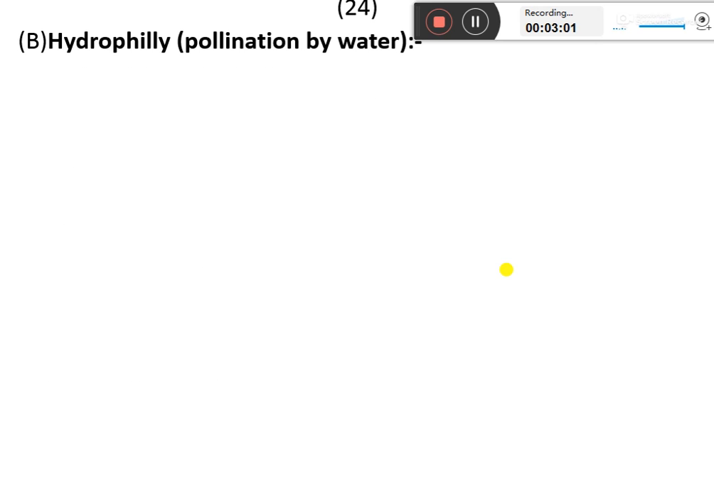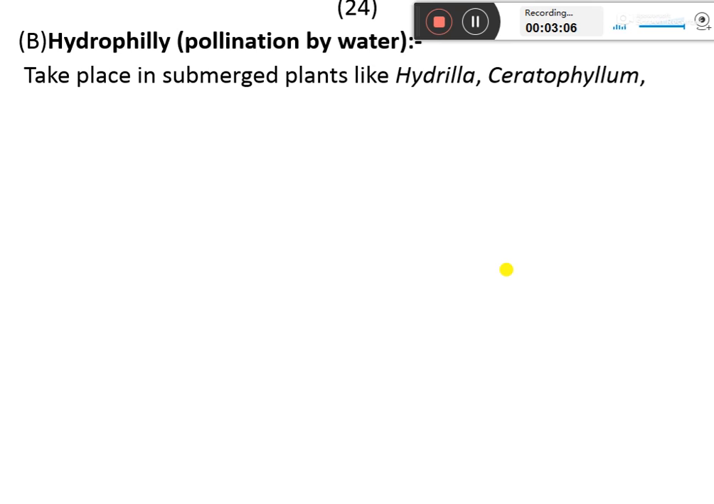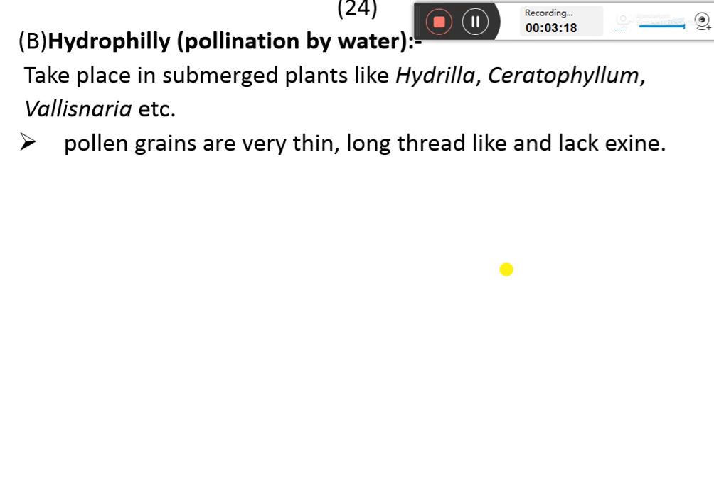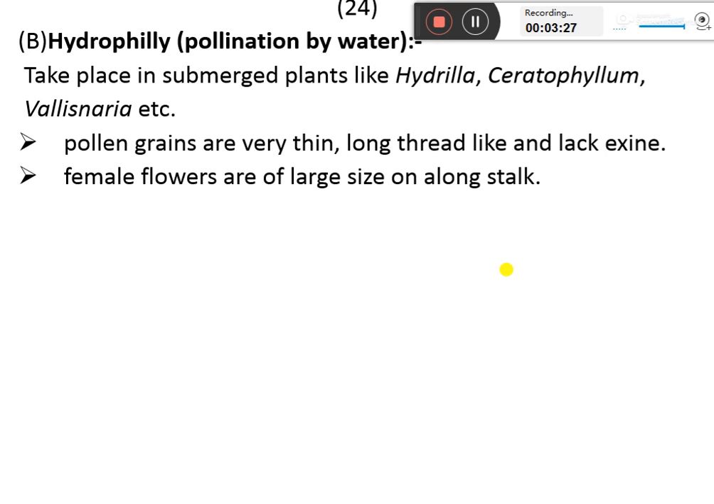Now the second is pollination by water, and this is called hydrophily. They also have certain adaptations in this. Pollination generally takes place in submerged plants like Hydrilla, Ceratophyllum, Vallisneria, etc. The pollen grains are very thin, long, thread-like, and they lack exine. The female flowers are of large size on a long stalk, so that they come up to the surface of the water.